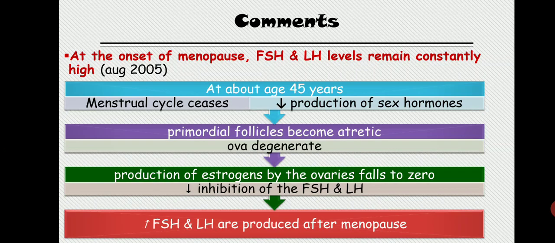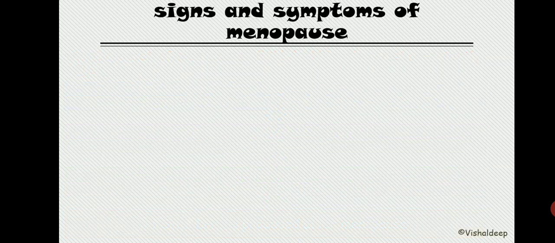The ovaries are not able to synthesize enough estrogen, which leads to decreased inhibition of FSH and LH, and increased FSH and LH production after menopause from the adenohypophysis.